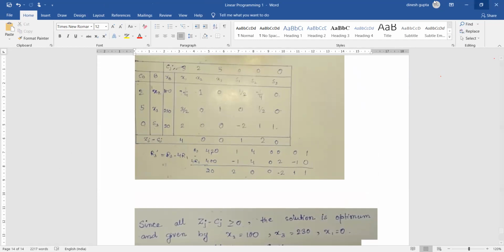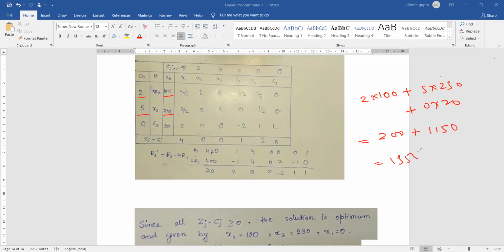So what is the value of CB here? The value of CB here is 2 into 100 plus 5 into 230 plus 0 into 20, which is equals to 200 plus 5 into 230 is I think 1150.